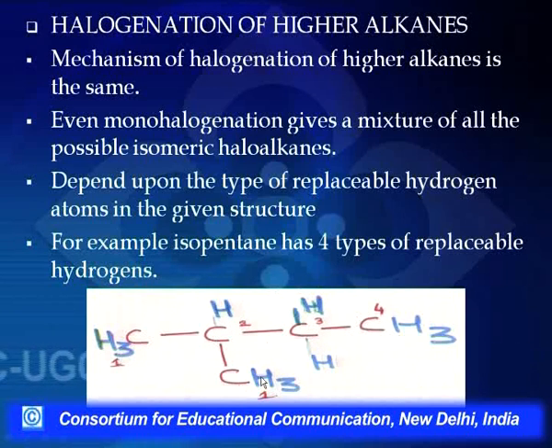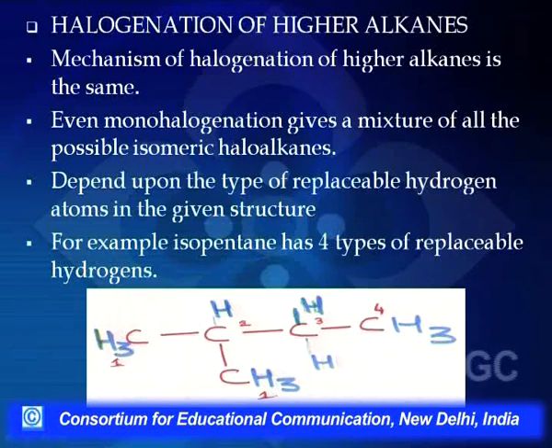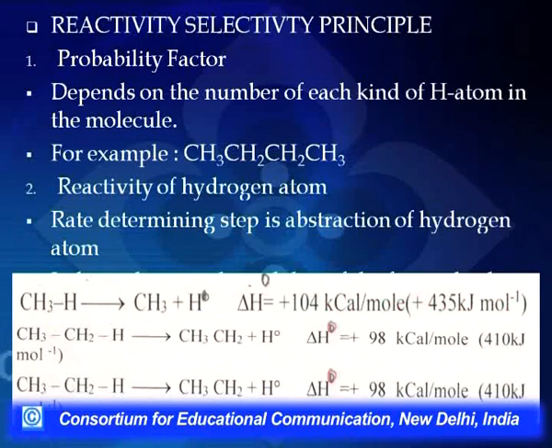That means the probability of forming this product, 1-chloro-2-methylbutane, is more if I carry out the chlorination. But what we've seen is that the probability of forming these free radicals is not the same. It will depend upon the reactivity or the potential energy of the free radical.